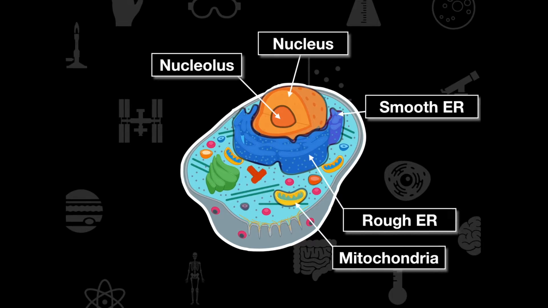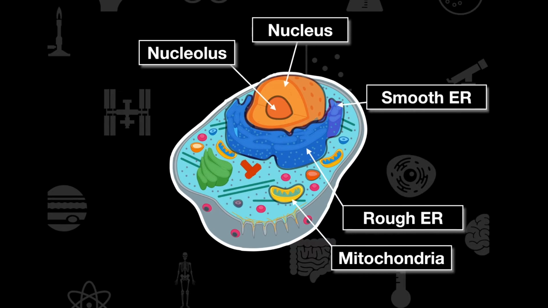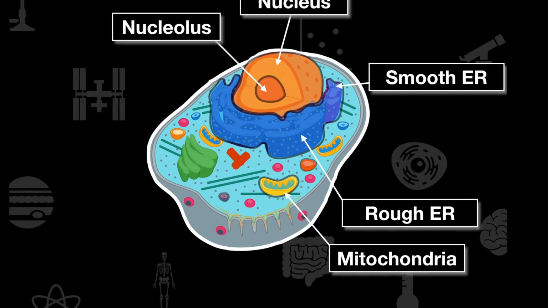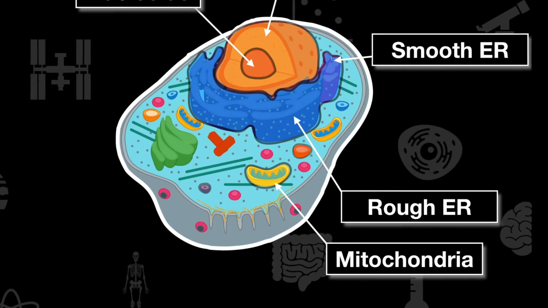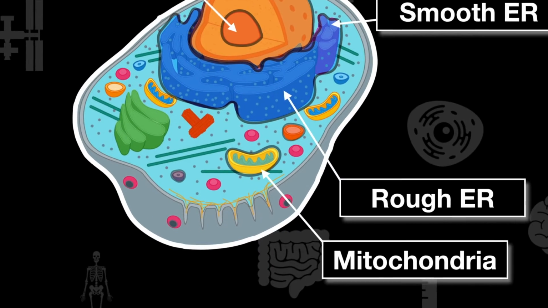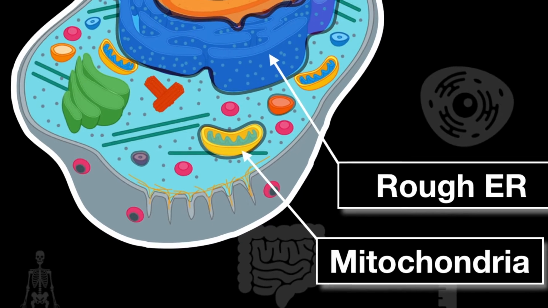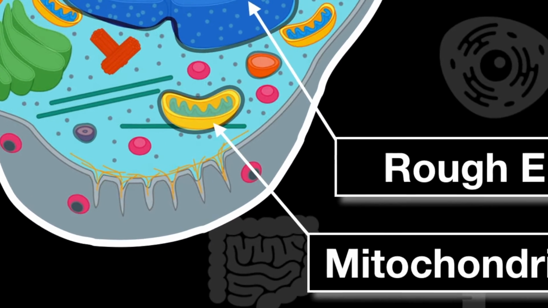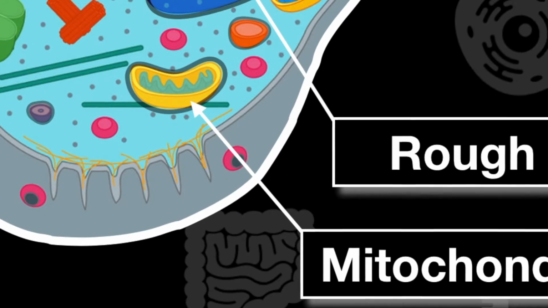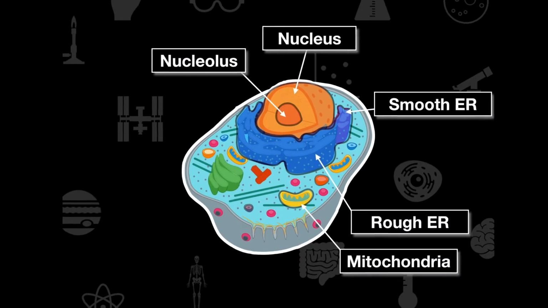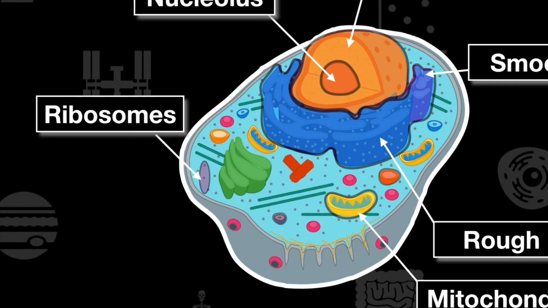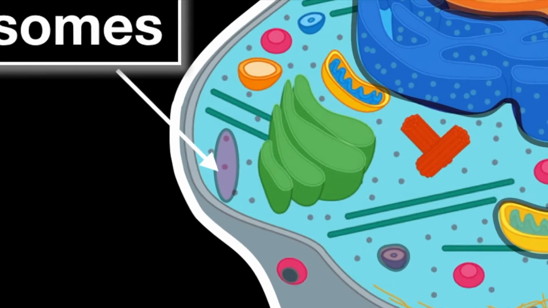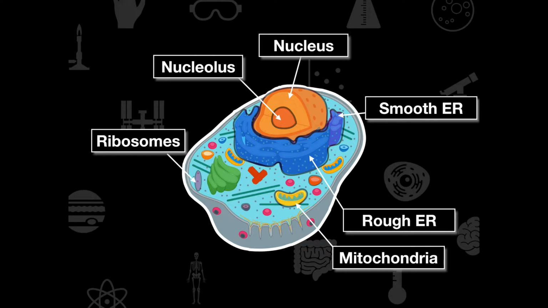Now, the second most obvious thing to identify in a cell, and the one that most students remember, is the mitochondrion. And mitochondria are the powerhouse of the cell. They kind of look like little bacteria inside the cell, and we'll talk about why they look like those little bacteria. But they kind of have this folded membrane in the center, and that's going to be the cristae. Now, these little spots, I've already talked about them a little bit. These are the ribosomes. And these ribosomes are really, really important for protein production to make up other solid parts in the body and produce proteins in our body.